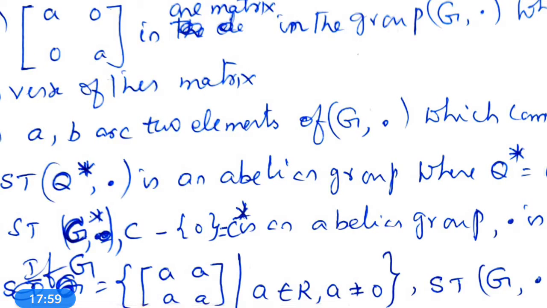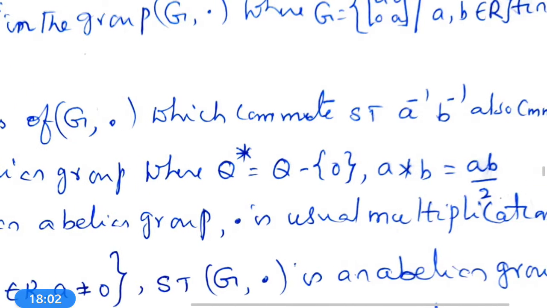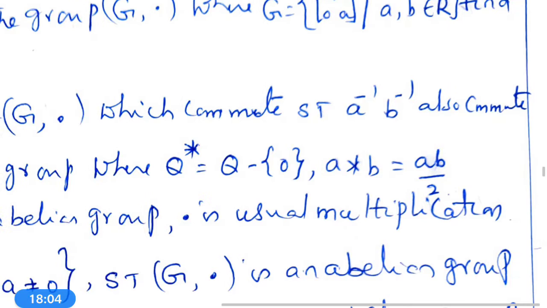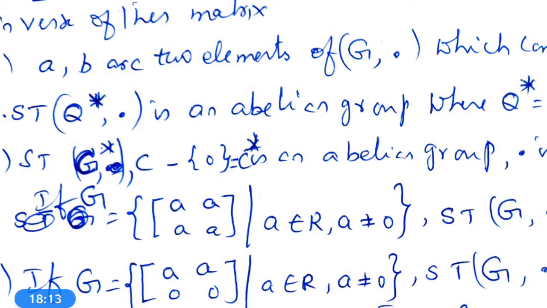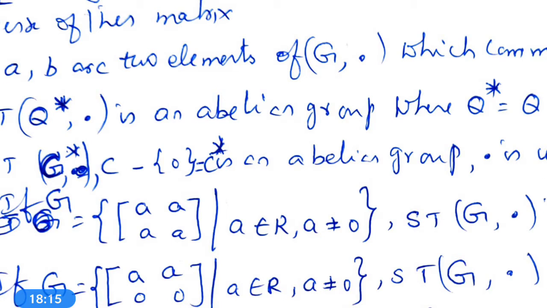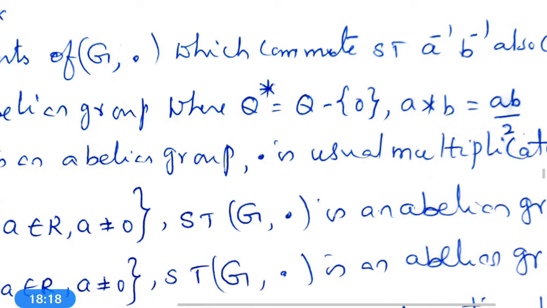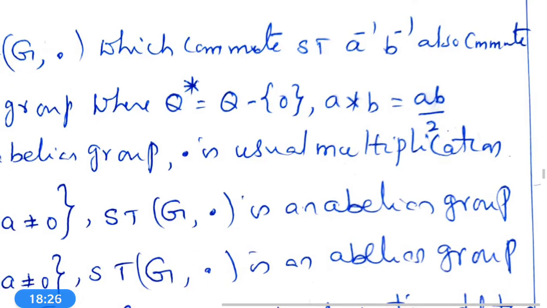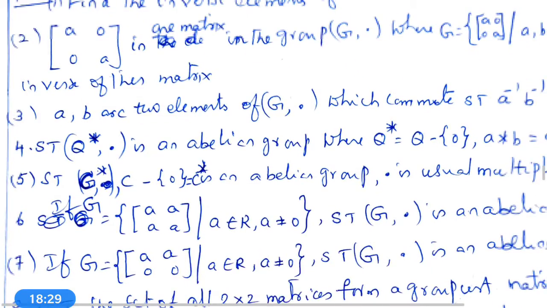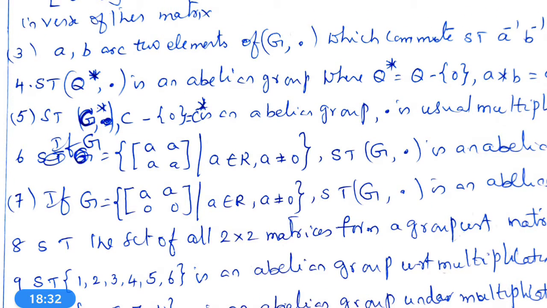Third problem: A, B are two elements of the group G, dot which commute. Show that A power minus 1, B power minus 1 also commute. Fourth one: show that Q star, dot is an abelian group, where Q star is equal to Q minus the singleton set 0 and star is defined by A star B is equal to AB by 2. Next problem: show that C star, dot. What is C star? C minus the singleton set 0. What is C? The set of complex numbers.